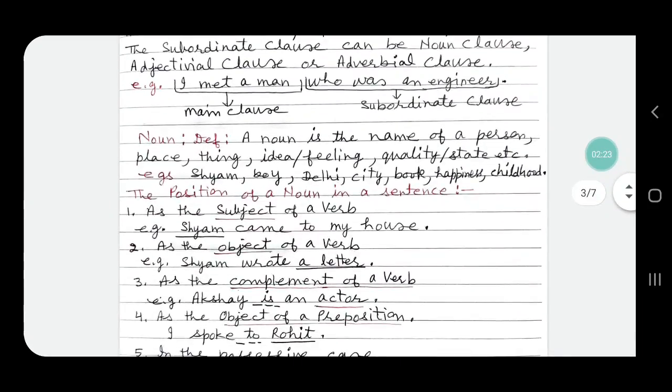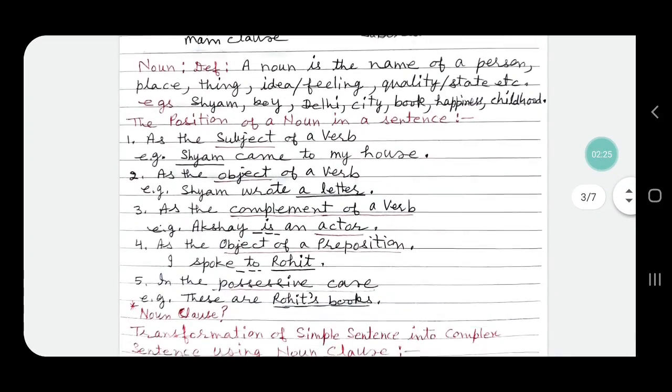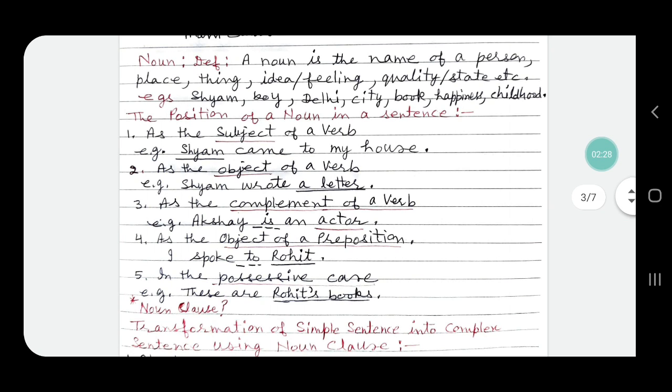Next, what is noun? Definition of noun. A noun is the name of a person, place, thing, idea or feeling, quality or state, etc. For example, Shyam, boy, Delhi, city, book, happiness, childhood.